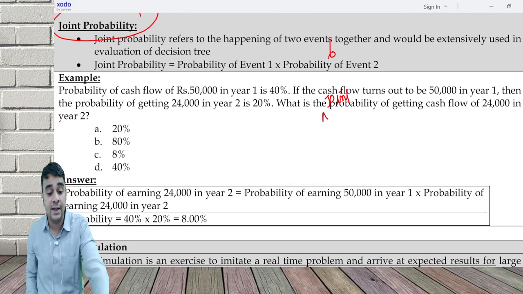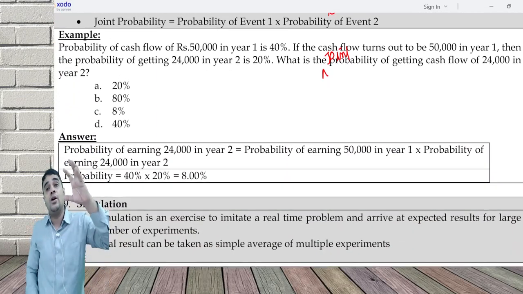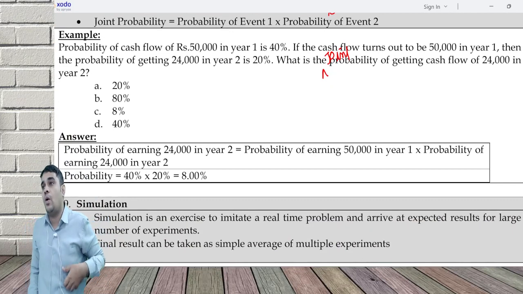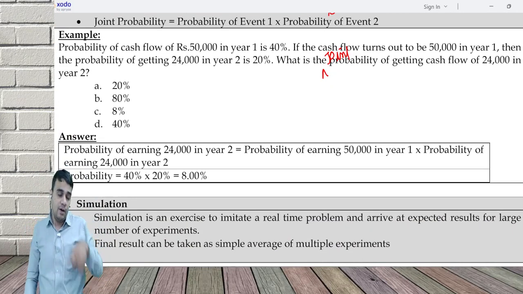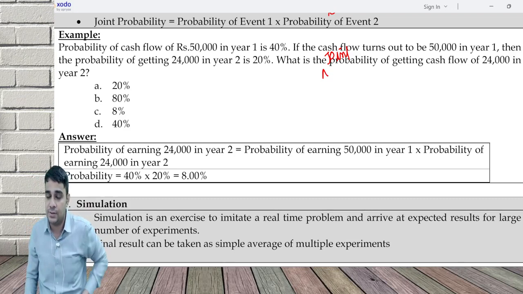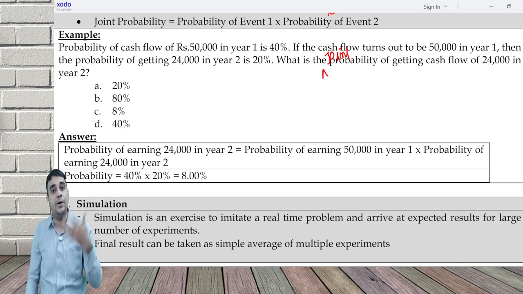Simulation is basically needed where all other techniques are failing. For example, I ask, what is the revenue you will make? You're saying it can be this, this, this, giving some 10 different numbers. Then I ask you, what will be your cost price? Again, you give me 10 different numbers. I ask, what will be your selling price? Again, 10 numbers. What is the life? Again, 10 numbers. You keep giving me so many numbers. Now I'm stuck. I don't know what to do.